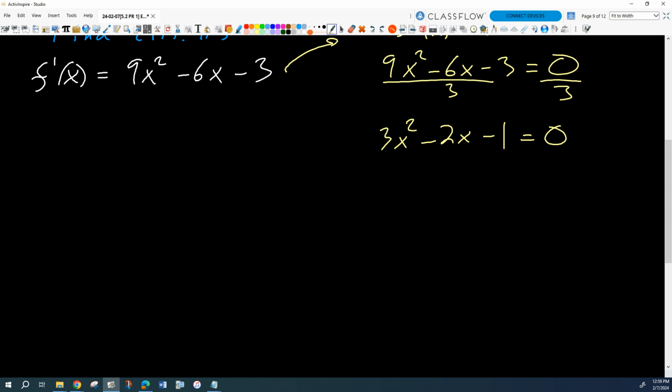What are our options for solving a quadratic equation? Factoring, quadratic formula, completing the square, right? Quadratic formula is the ace in the hole. That always works. When would we probably complete the square? Because I think it's quicker and easier than quadratic formula in certain situations. But where would that be? I would say this one's kind of disqualified. We wouldn't really want to do it here for one big reason. What's that? The 3. Yeah. If you have a leading coefficient other than 1, you probably don't want to complete the square. You could. But the other thing we could maybe do is factor this, right?